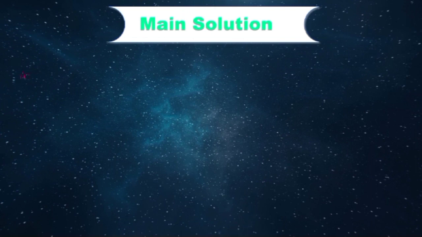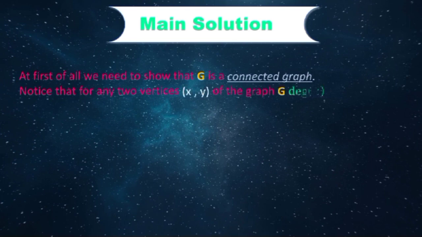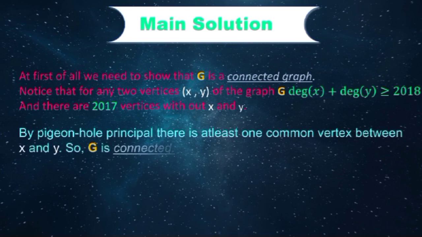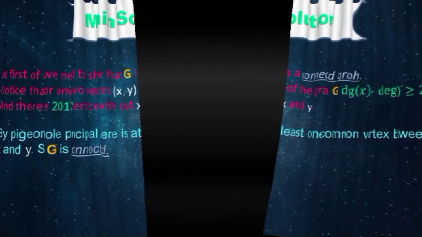At first of all, we want to show our given graph is a connected graph. To show why this is true, for any two vertices X and Y, the sum of their degrees is greater than or equal to 2018, and there are 2017 vertices besides X and Y. By the pigeonhole principle, there is at least one common vertex between X and Y, so G is connected. The parity of each vertex remains the same after any sequence of killing.